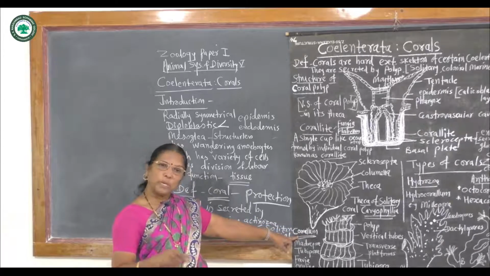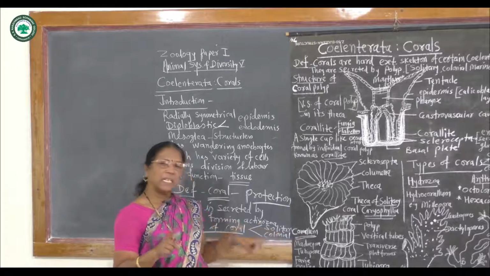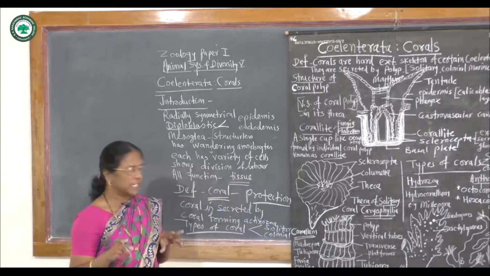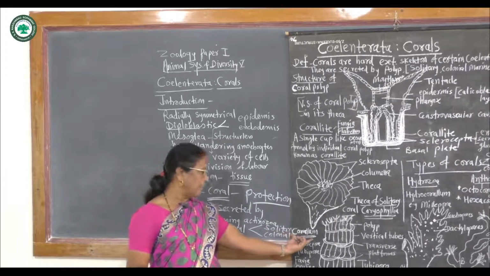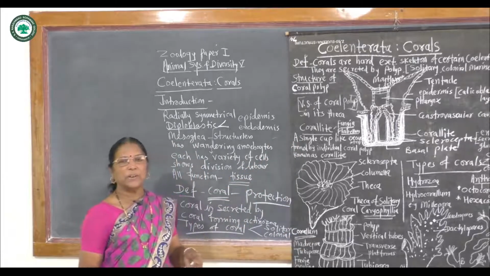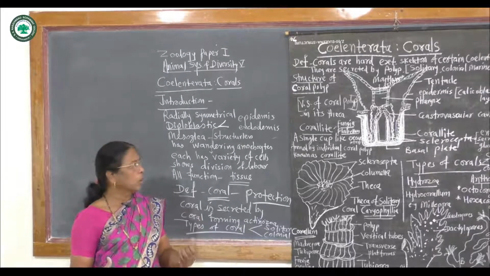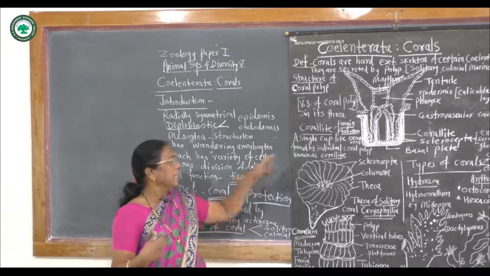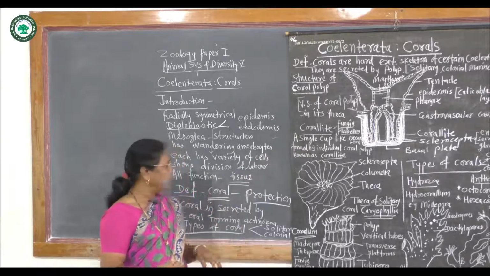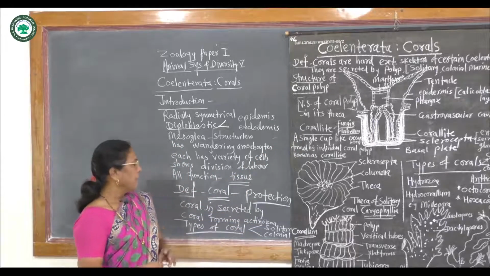Corallum means numerous individuals form the colony and their calcium carbonate secretion is called corallum. Corallite means a single individual when it secretes calcium carbonate deposition to protect its body. This is the difference between solitary and colonial.